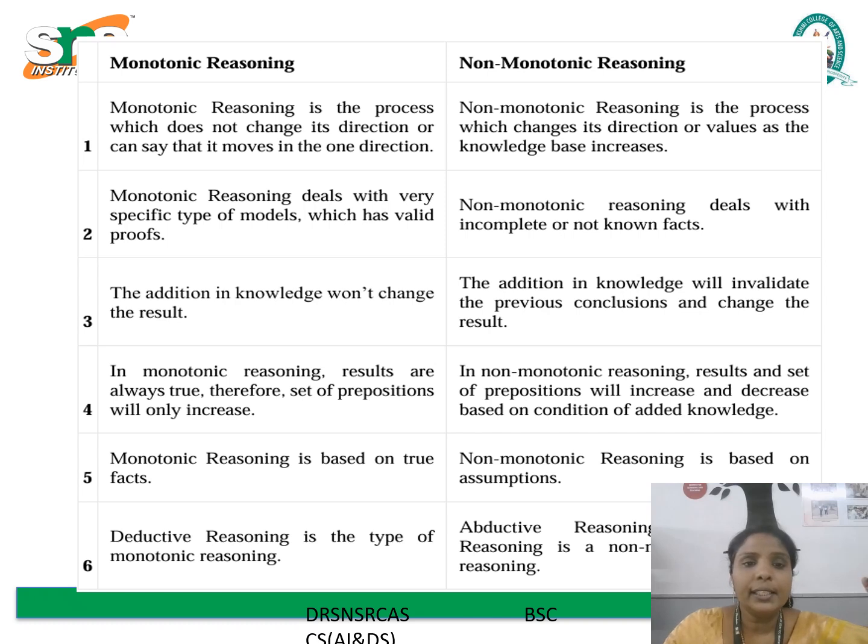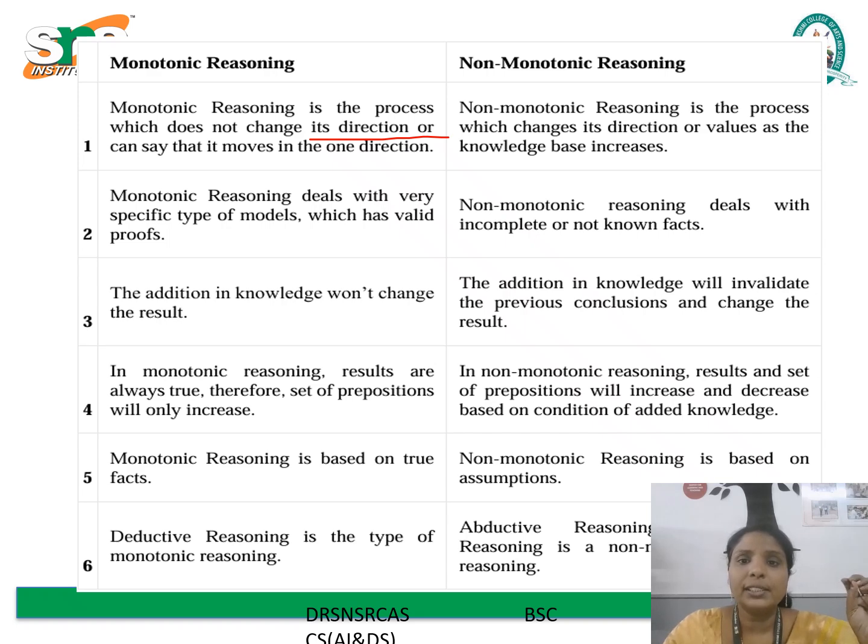Next, we see it briefly. Monotonic reasoning is a logical process in which conclusions do not change when new information is added. It moves in a single direction, meaning the set of known truths only increases over time. This reasoning relies on very specific models that are supported by valid proof and true facts.